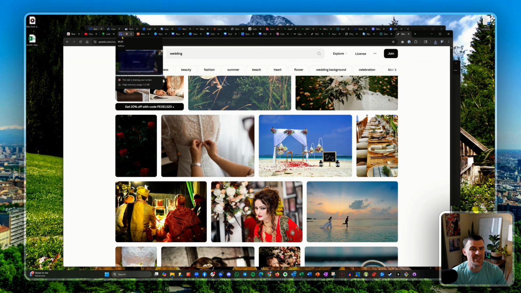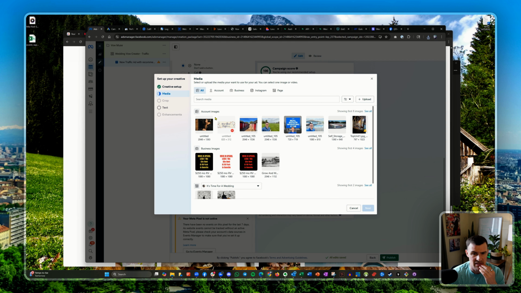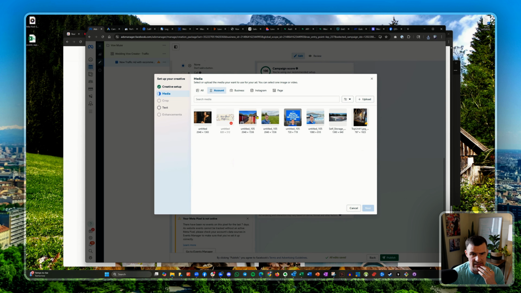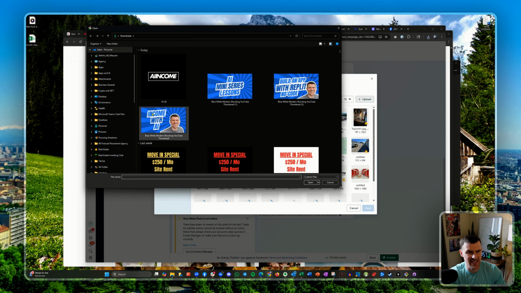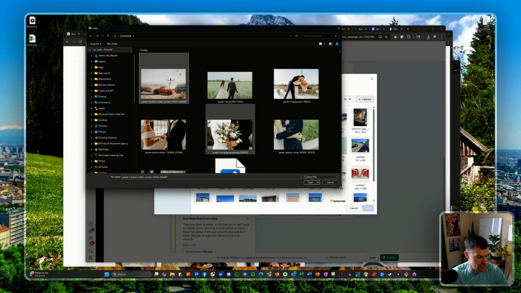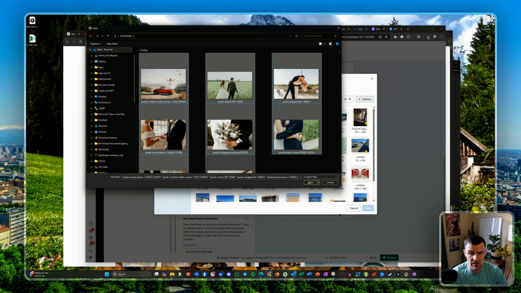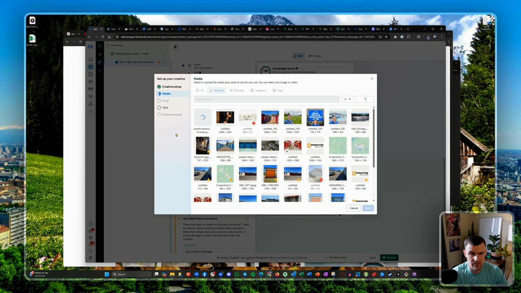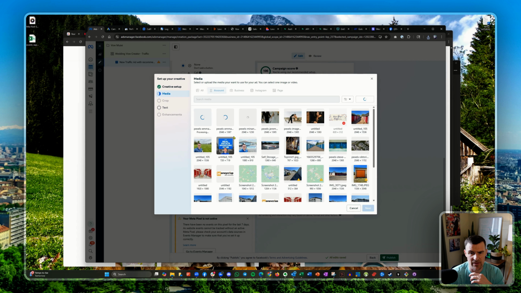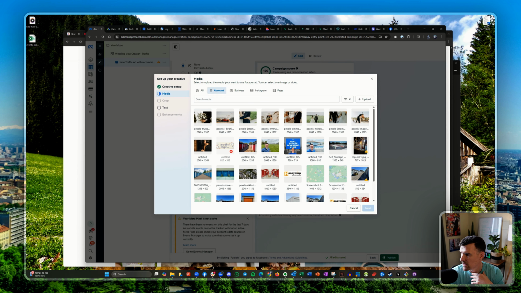And actually, we're not going to put any text on them. We're going to start with just image ads. Usually I will add text to the images, and it helps with conversions. But we are just going to be adding the images themselves, and then we'll come up with the content from ChatGPT.